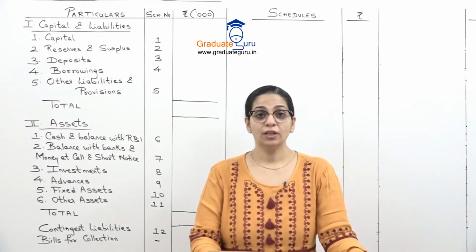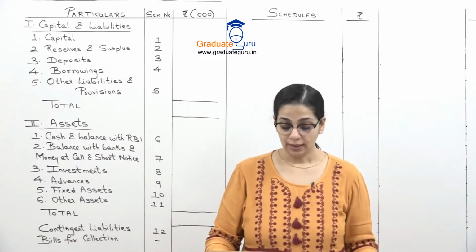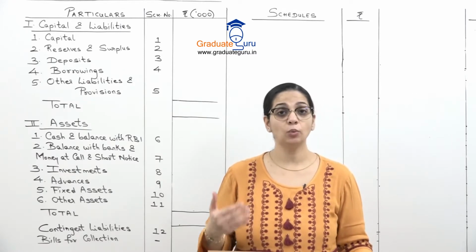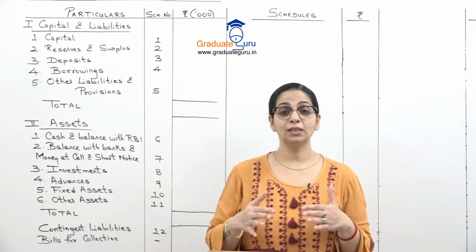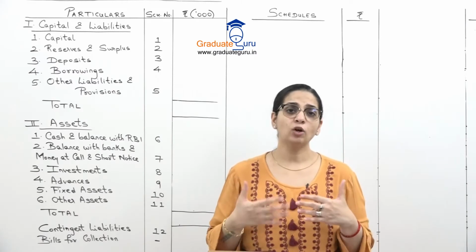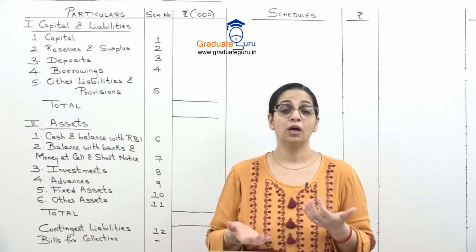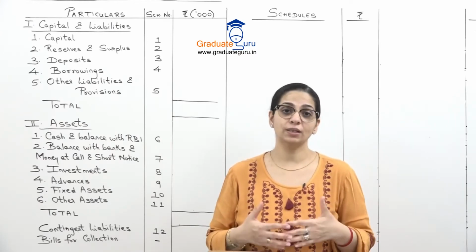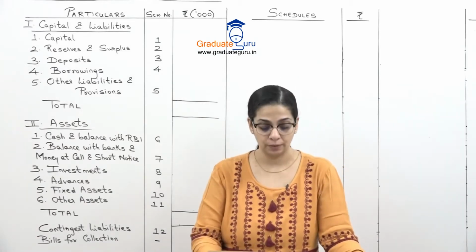So first we have a list of debit balances. First one is current accounts. These are not the accounts which customers maintain with us, that will be on the credit side. But these are current accounts, means they are recoverable from the customer. So where we show a bank overdraft, a negative balance for us, for the bank it becomes an asset. So this is that amount. It will go in schedule number 9.